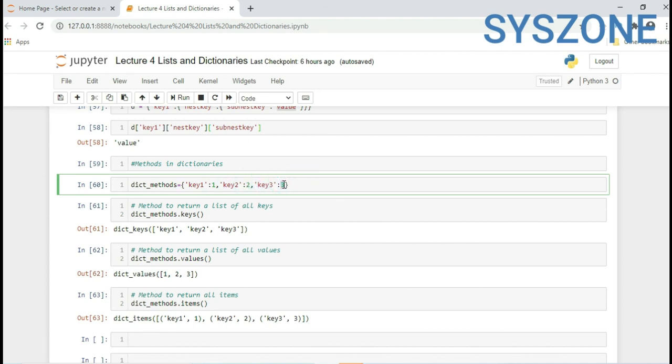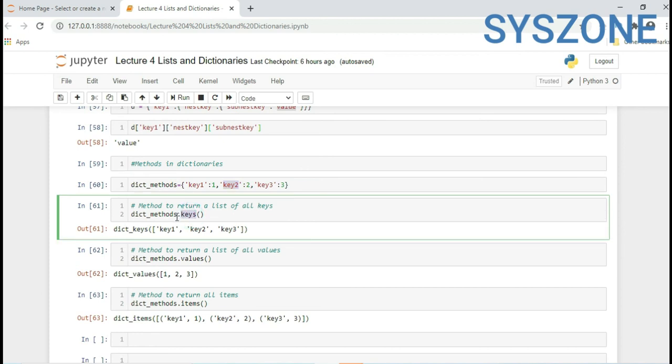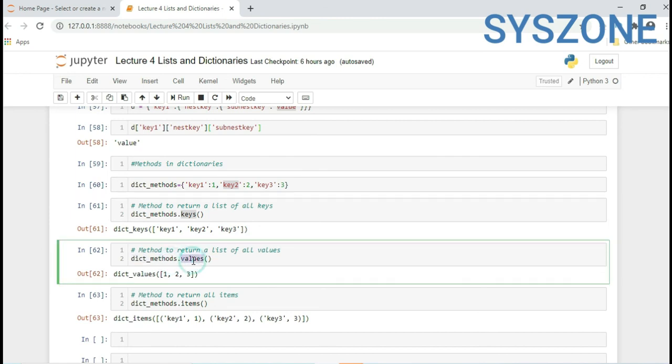If you want to extract only keys, not values, then you have to use the keys method. dict_method is our dictionary variable name, dot keys. It will only return the keys from the dictionary. If you want to extract the values, similarly from the same dictionary name, use the values function. It will return all the values from your dictionary.